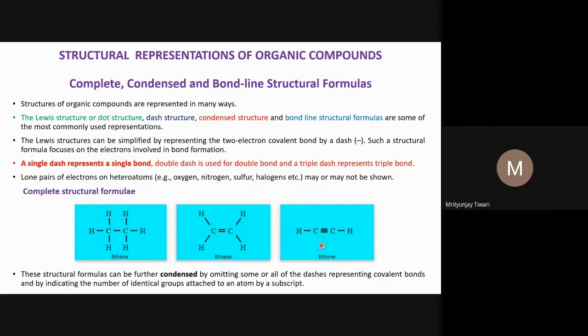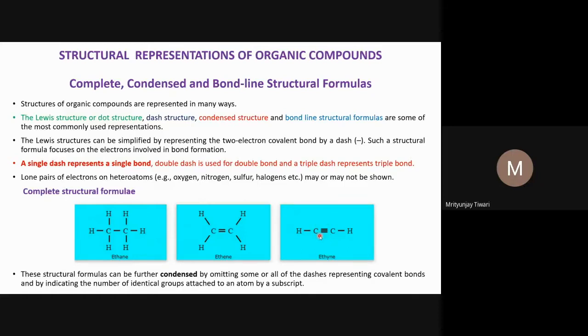Then one can also have a condensed formula for this: HC triple bond CH, or CH triple bond CH, or simply CHCH. CHCH also means the same compound. If someone has written CHCH, you have to understand that there is a triple bond between the two carbon atoms. Because CH means carbon has only a single bond with hydrogen, and both carbons have one hydrogen, only one valence is completed by the hydrogen. So three valences are left unsatisfied, and they must be completed by bonding with, or sharing electrons with, another carbon atom.